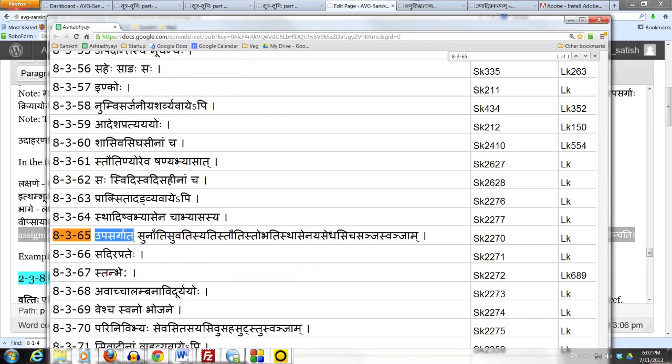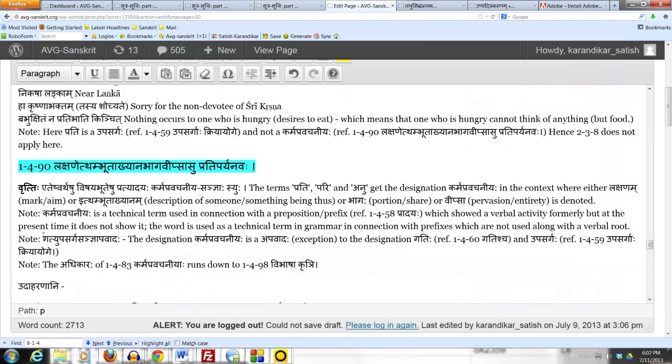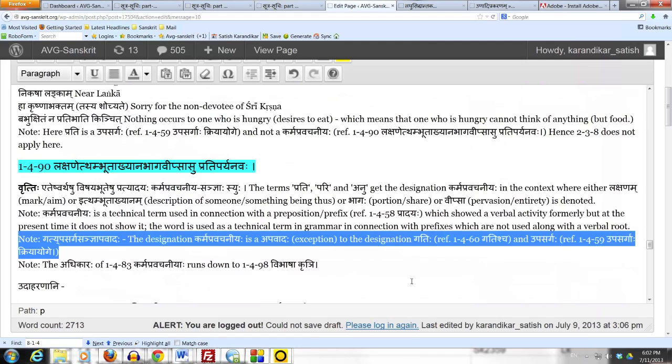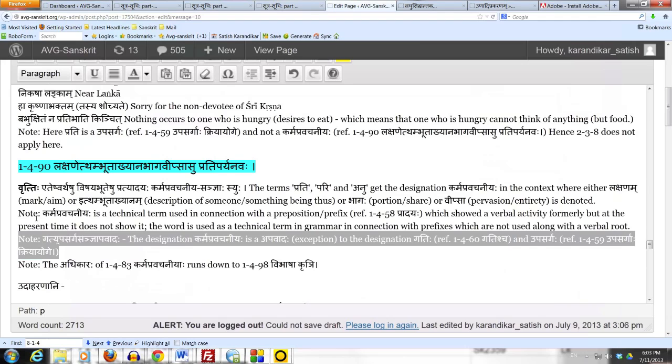Recall that karma pravachaniya sanya is the apavadaha for the upasarga sanya and the gati sanya. So once prati, pari or anu, or any term as a matter of fact, gets the designation karma pravachaniyaha, it automatically debars the upasarga sanya as well as the gati sanya. So therefore 8365 cannot apply here. That is the purpose of assigning the karma pravachaniya sanya to prati, pari or anu.